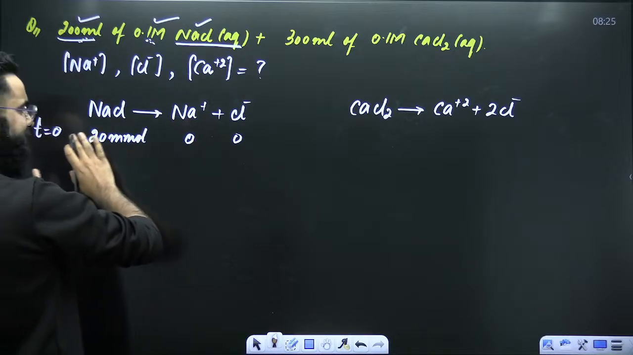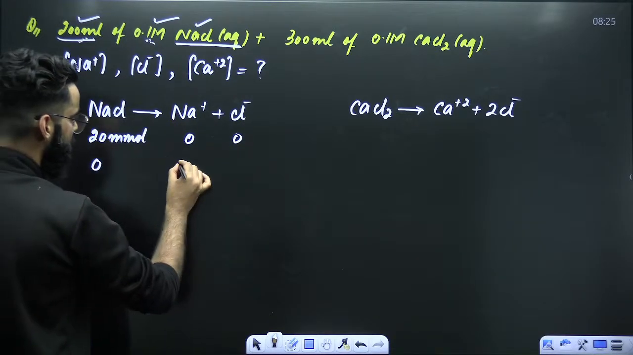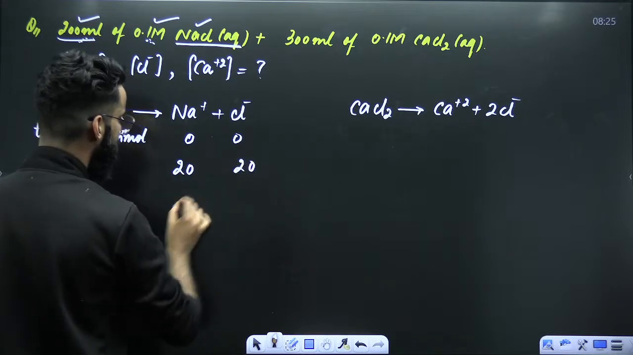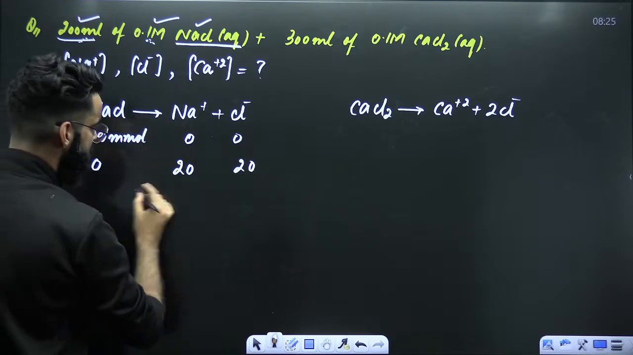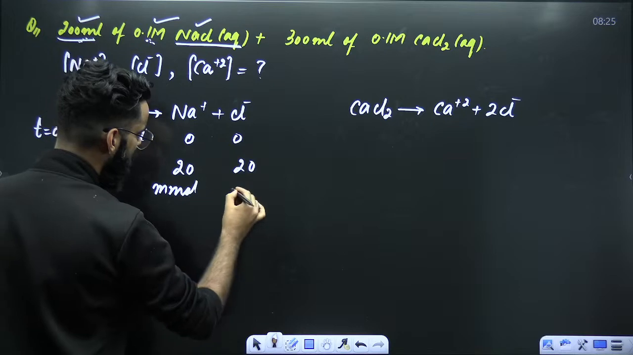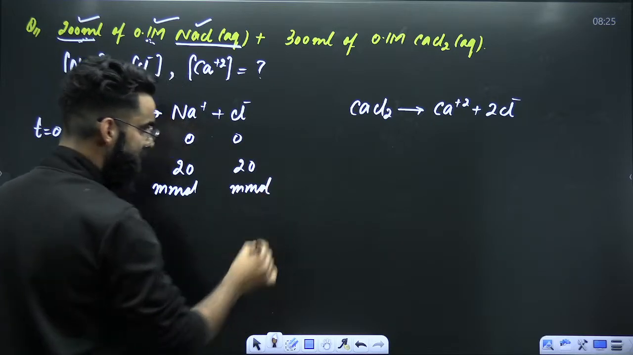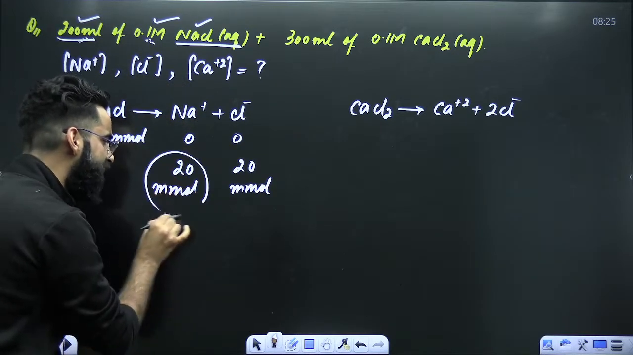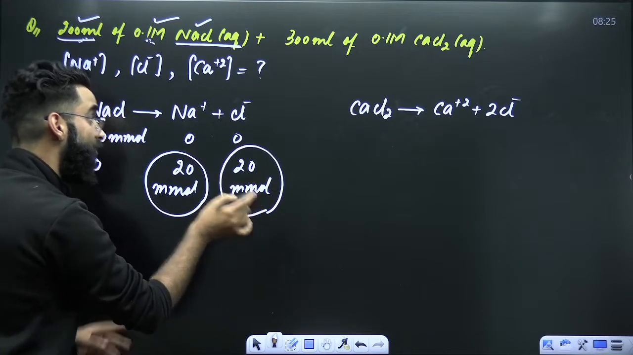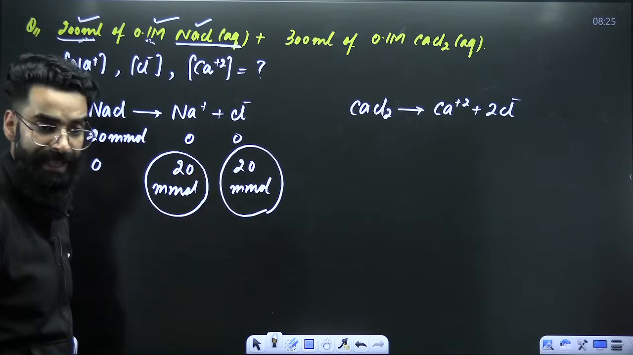Now assuming NaCl has got completely dissociated. So this is 0. This will be 20. This will be 20, because 1 mole gives 1 mole. 20 millimoles are going to give me 20 millimoles. So what did we get? I calculated the millimoles of Na+ and millimoles of Cl-, which are coming from NaCl.